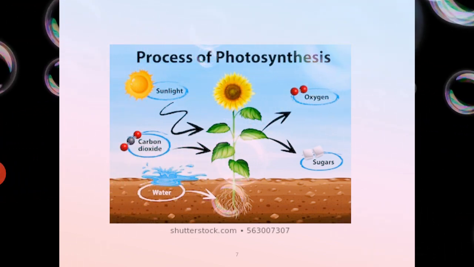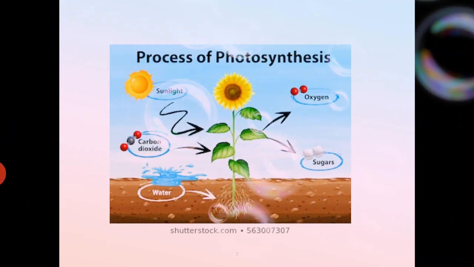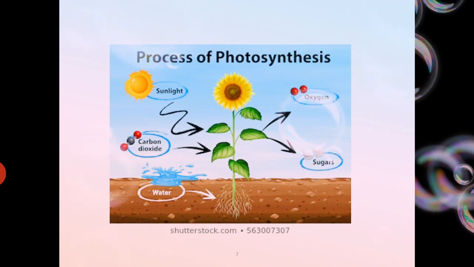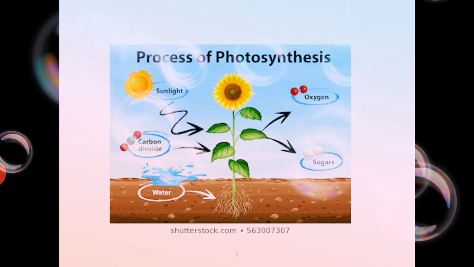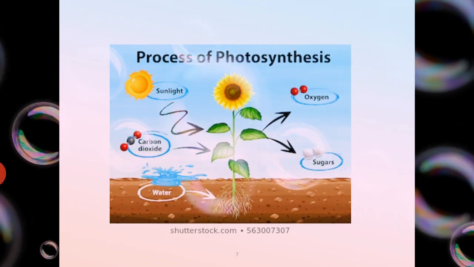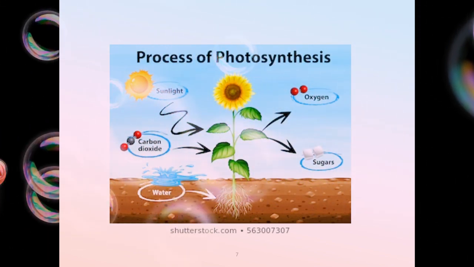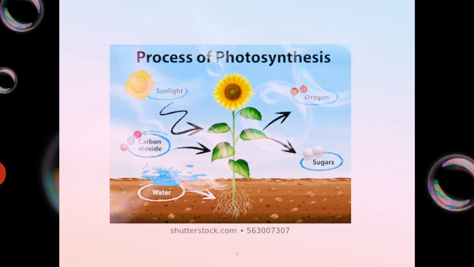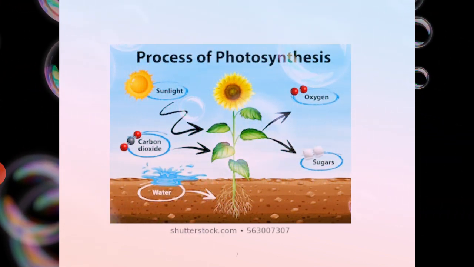The green plants take carbon dioxide through the small pores present in the leaf called stomata, and the chlorophyll absorbs the sunlight, the root absorbs the water, sugar is formed in the leaf, and oxygen is released as a byproduct.